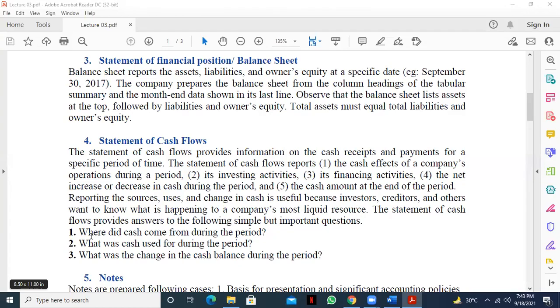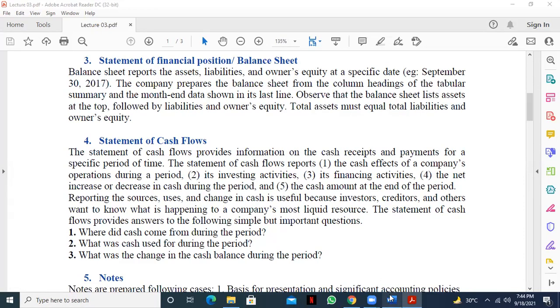Yes, sir. And finally, the financing activity. Financing activity means how much money you invested as capital, and how much you withdraw from the business. That is what we call financing activity. Okay. Yes, sir. Okay.